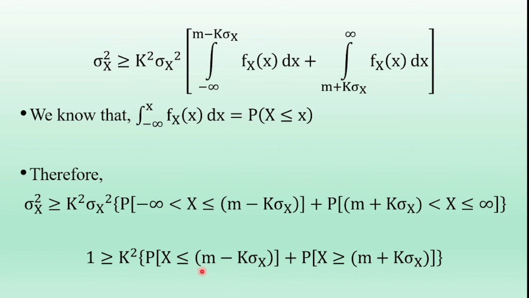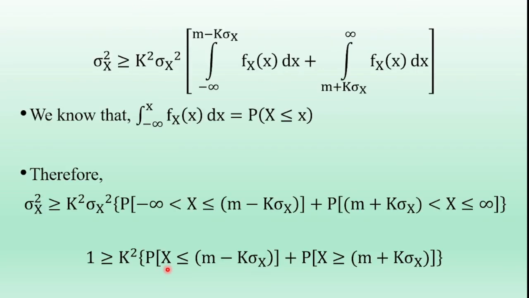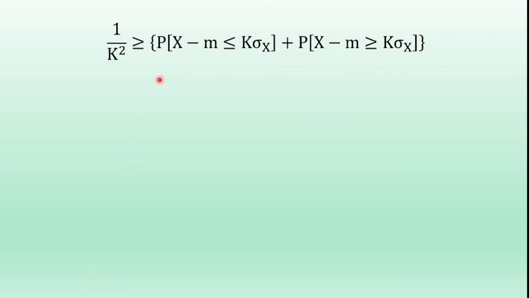Now in this probability, m is coming to the LHS side, and k square is coming to the LHS side. We have 1 by k square greater than or equal to the probability of x minus m less than or equal to k sigma x, plus, for the second term, m also coming to the LHS side, we have the probability of x minus m greater than or equal to k sigma x.